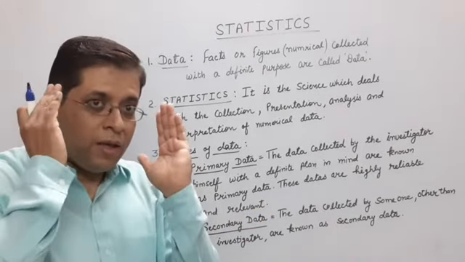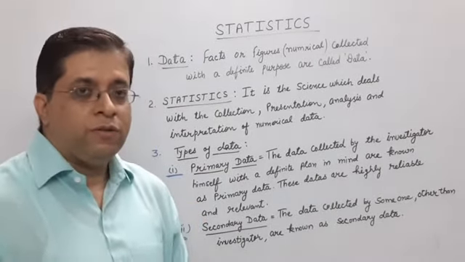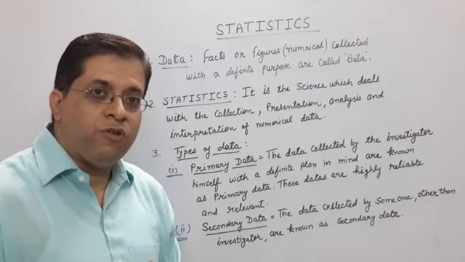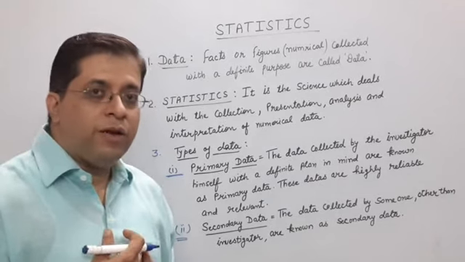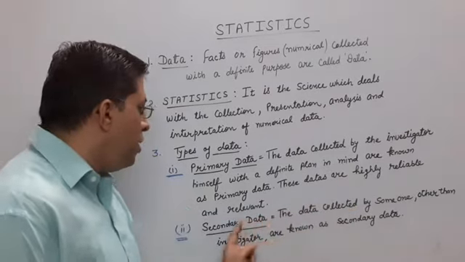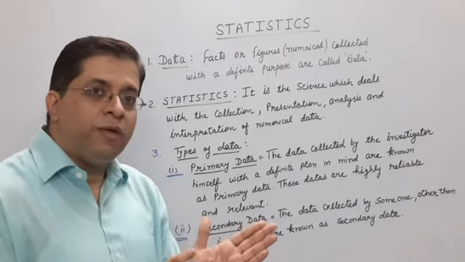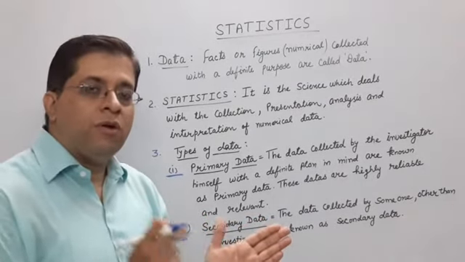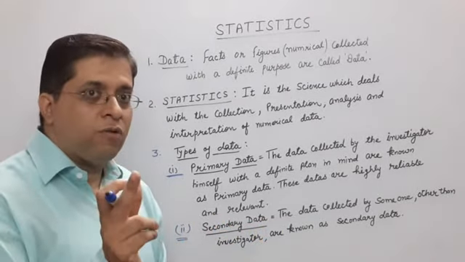Okay, in my mind, one plan is to get all the information of the students. For your board purpose, I want some general information from you. This is called primary data because I am the investigator collecting it. This data is highly reliable and relevant, because I can match whatever information the students send me, name, class, section, with your Aadhaar card data, your email ID, your phone. I can cross check all things. This is called your primary data.